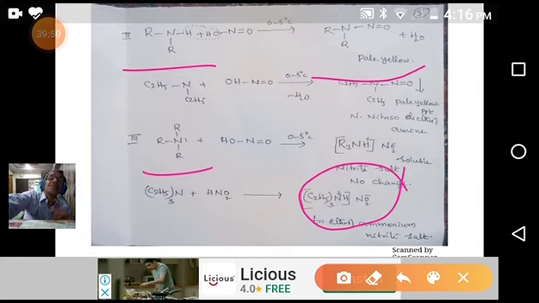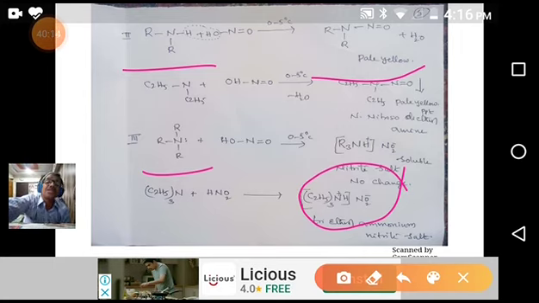Coming to the second, Hinsberg separation. The Hinsberg method is also used to identify and differentiate primary, secondary, and tertiary amines. At the same time, we can separate a mixture of primary, secondary, and tertiary amines one by one. We can easily separate. So, what is the Hinsberg reagent? Benzene sulfonyl chloride is called Hinsberg reagent.